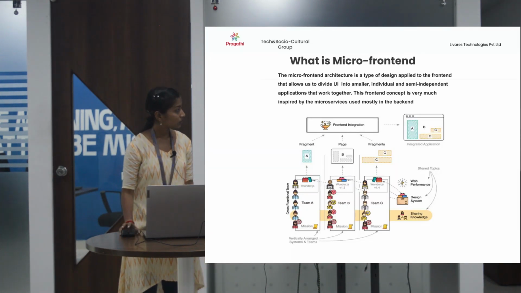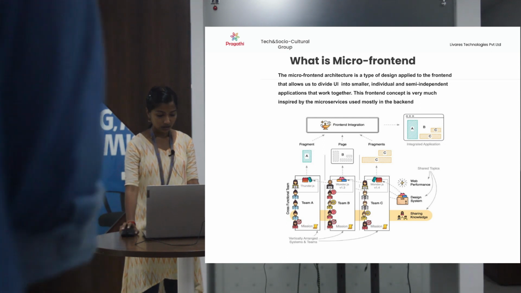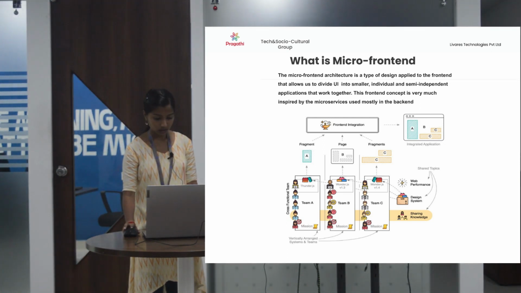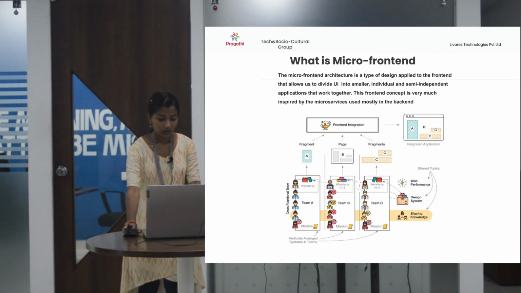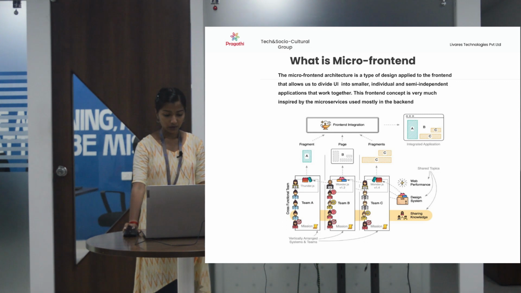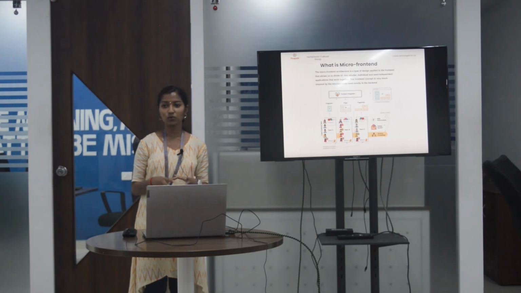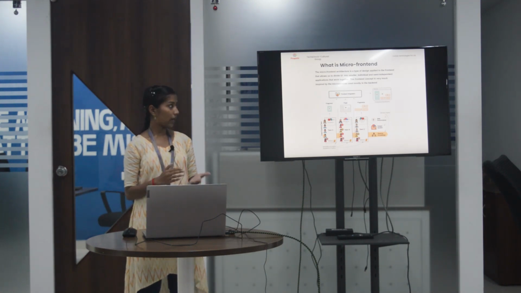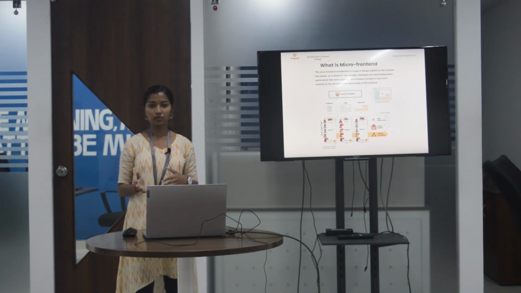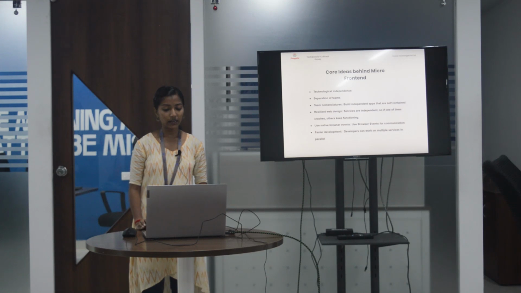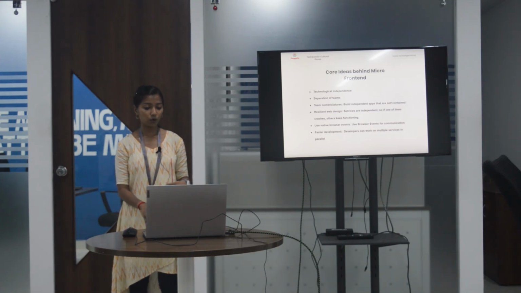This is the picture which depicts the micro front-end, with vertically arranged systems and teams. Below the picture is the core of this architecture, and these teams produce fragments, pages, and the page fragments are integrated together using web components in the backend and presented to the customer as a UI page. So these are the core ideas behind why micro front-end is popular.